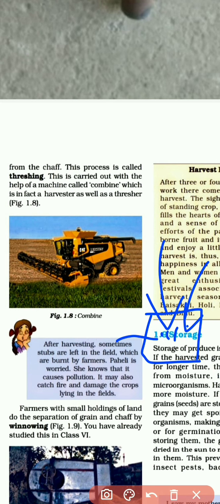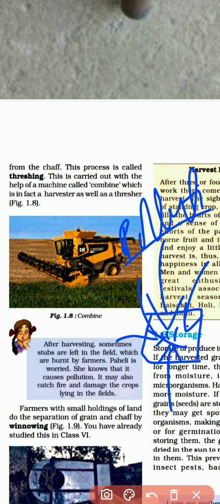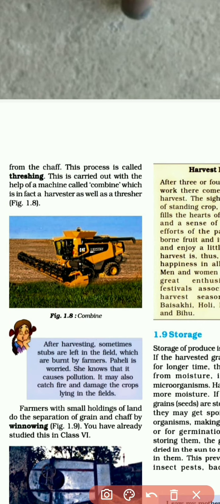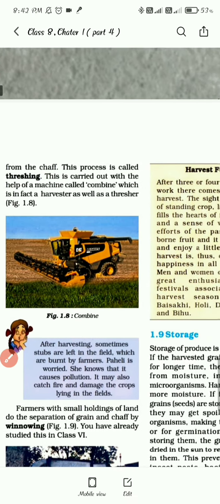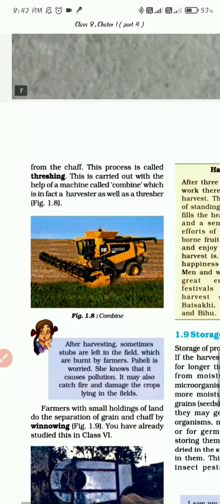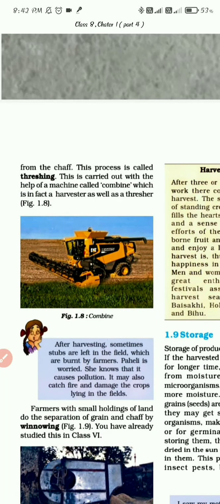If they burn it, what will happen? Paheli is worried that it will cause pollution, and also it may catch fire and damage the crops lying in the field. So Paheli is worried.